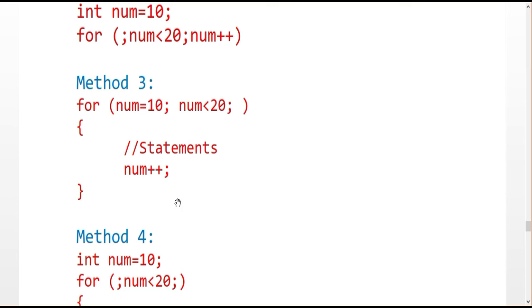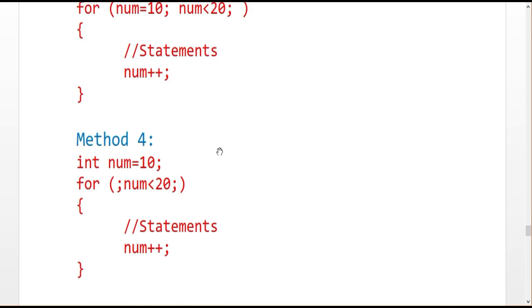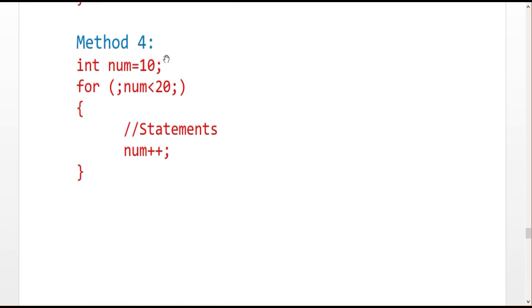And this is the fourth method. Here int num equal to 10, so the initialization is before, okay, and the incremental step is also declared here. The incremental step is also declared here. I just write the condition alone within the brackets of the for loop. So the initialization is declared before and the incremental step is declared inside the statement.